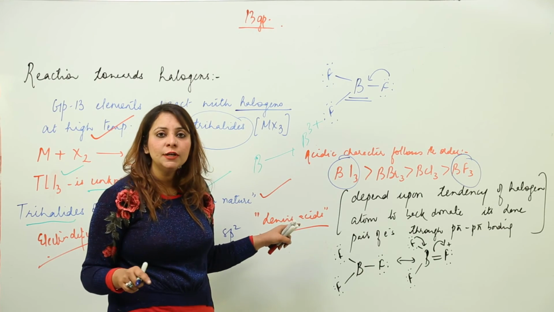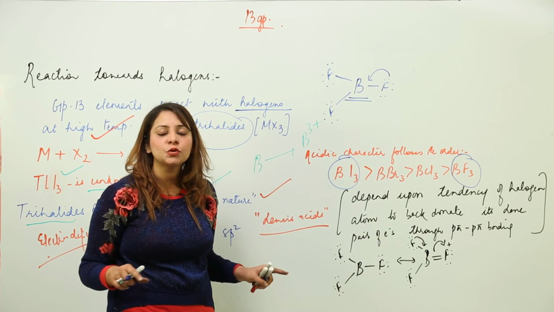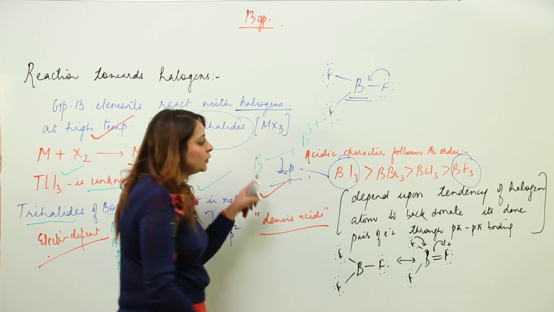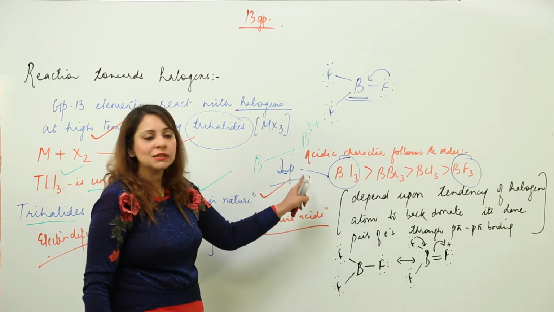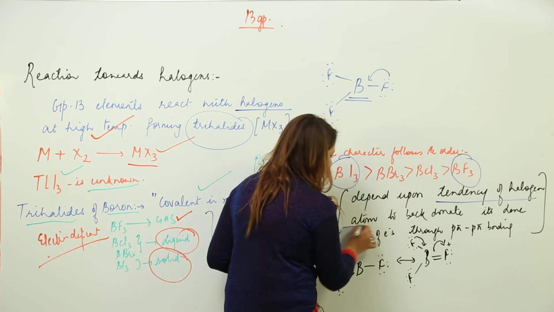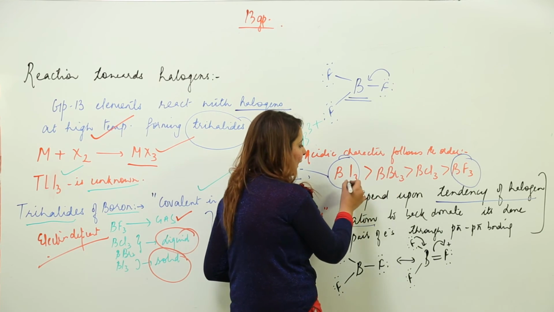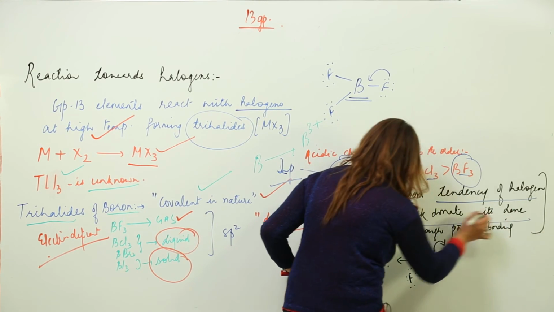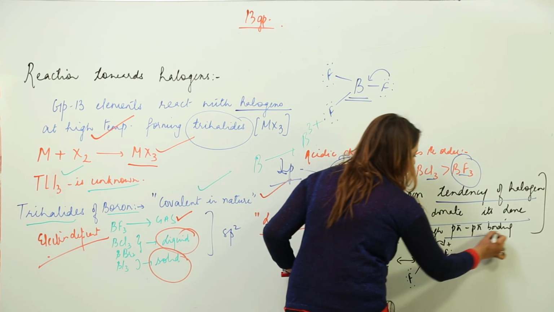If you get a question in your paper to relate the acidic strength, this is important and often asked. You are going to explain in this way: this order actually depends upon the tendency of the halogen atom, that is fluorine, chlorine, bromine or iodine, to back donate its lone pair of electrons through p-pi bonding.